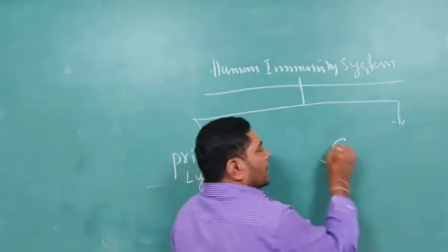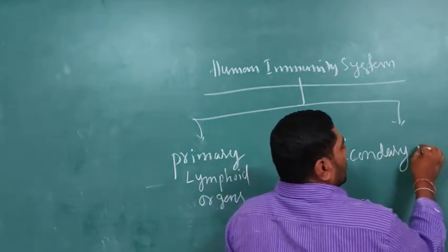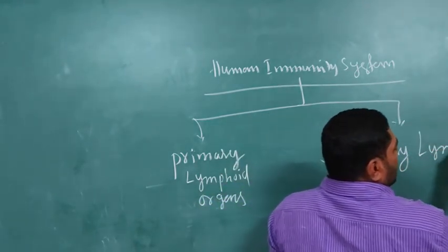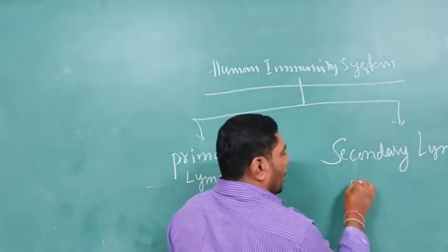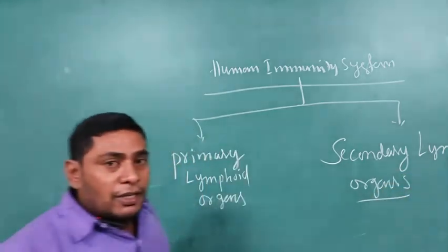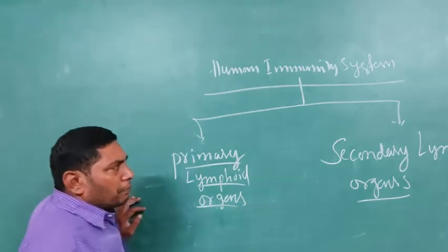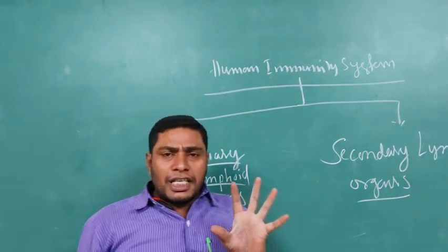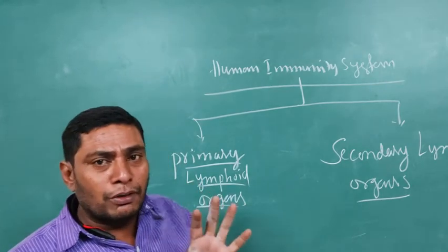Second is secondary lymphoid organs. In here, the primary lymphoid organs, the main organs of the human immune system, are the bone marrow and the thymus gland.